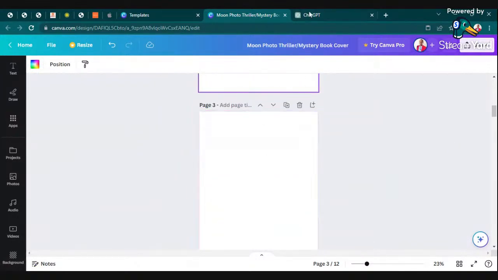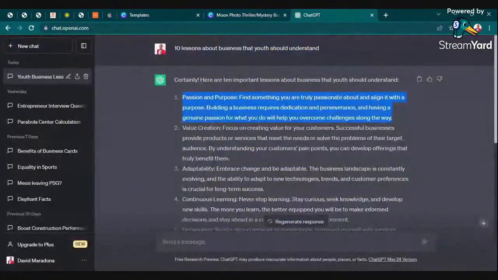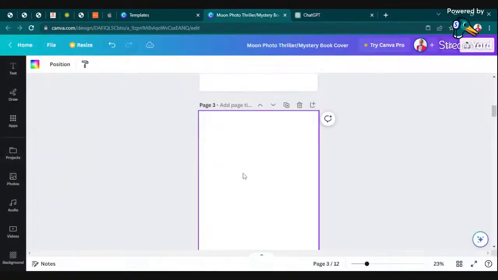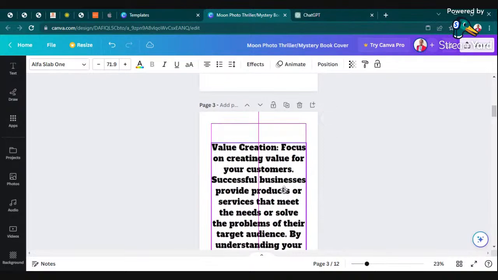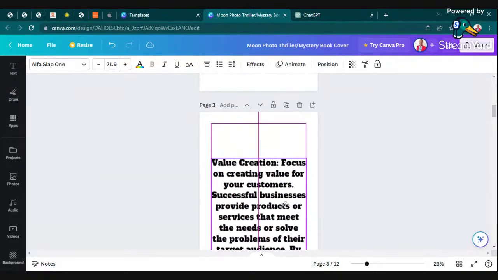So we are going to the second point, which is value creation. I copy, and then I come to this place, then I paste in the middle.